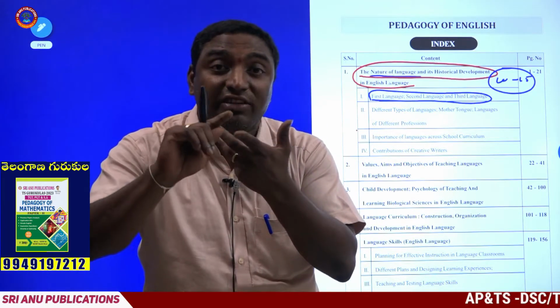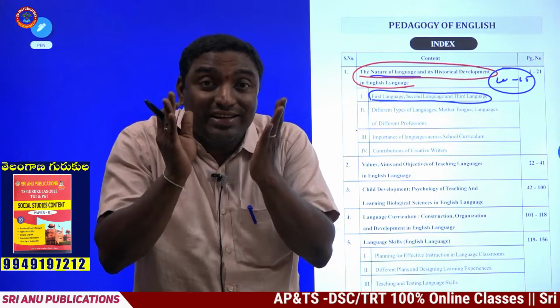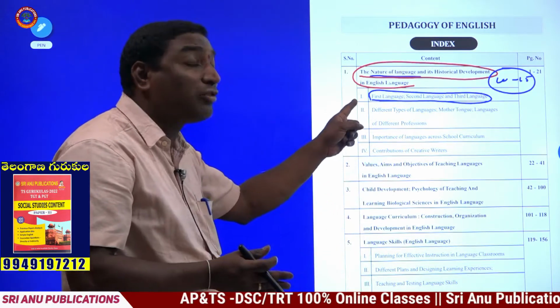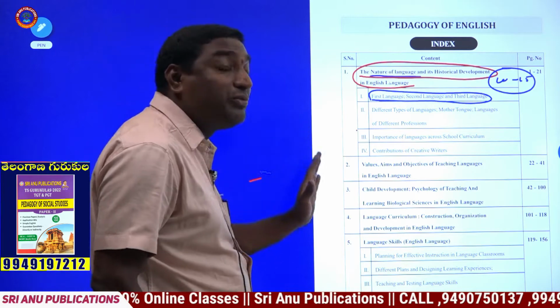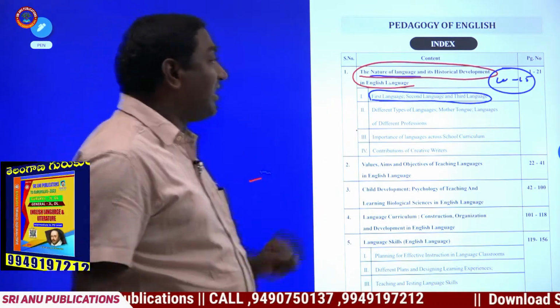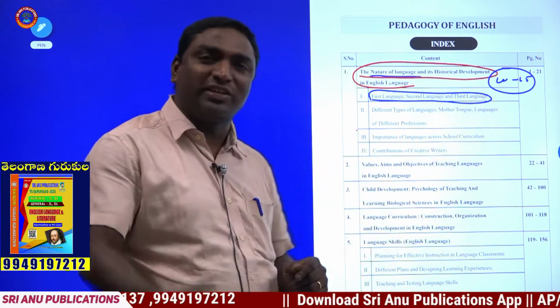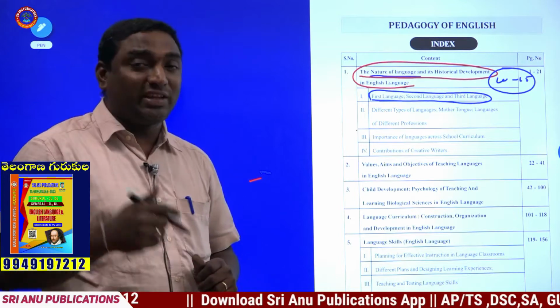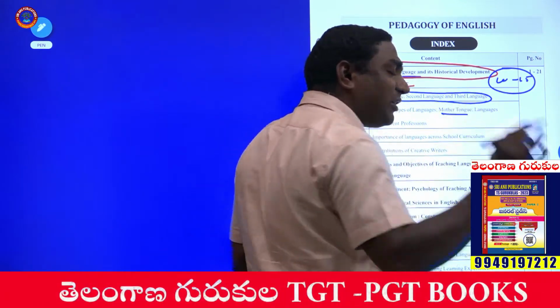This three language formula has to be observed. Without considering these elements, this chapter is not going to be covered, students. That is the reason we need to observe the points over there. And the second element is different types of languages, mother tongue, languages of different professions. Of course, for example, here is a question on mother tongue, student. Let me explain that also.